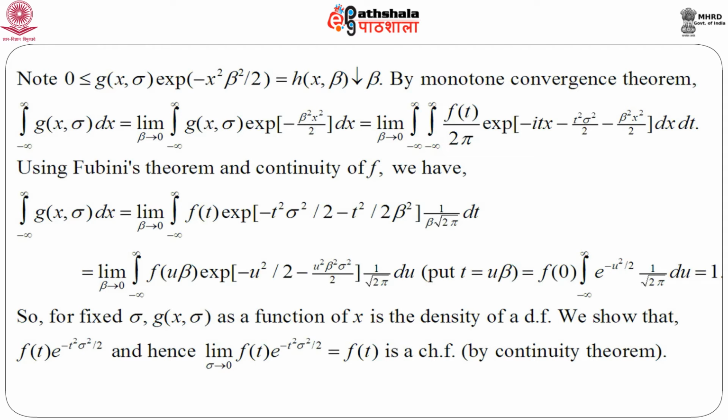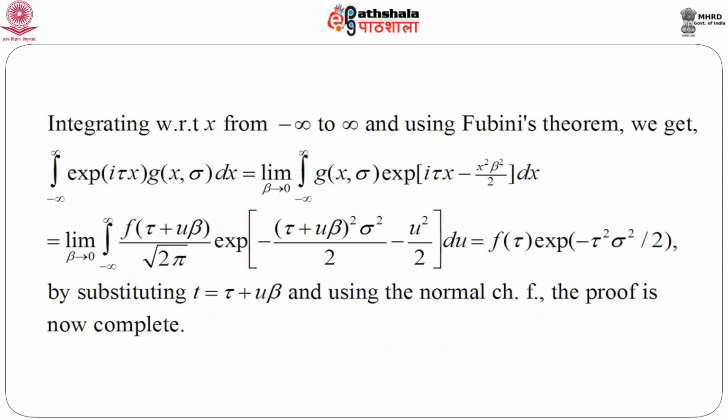That means this g of x, sigma can be treated as a function of x which is in fact the density of a distribution function, and we will show that f of t into e to the power minus t square sigma square by 2, and hence the limit as sigma goes to 0 of this function, equals f of t, is a characteristic function, definitely by the continuity theorem. So, just integrating again with respect to x from minus infinity to infinity, and using Fubini's theorem, we will get